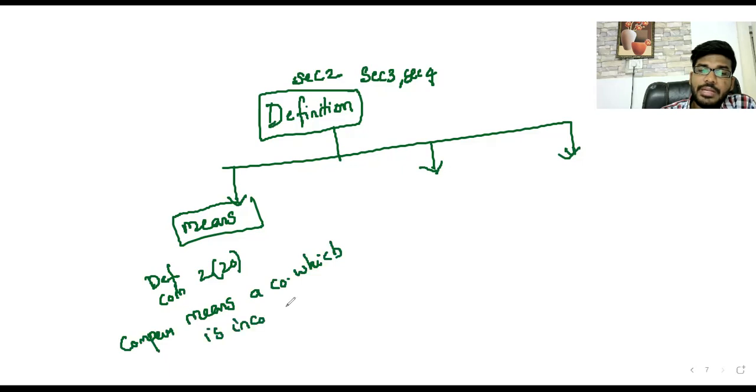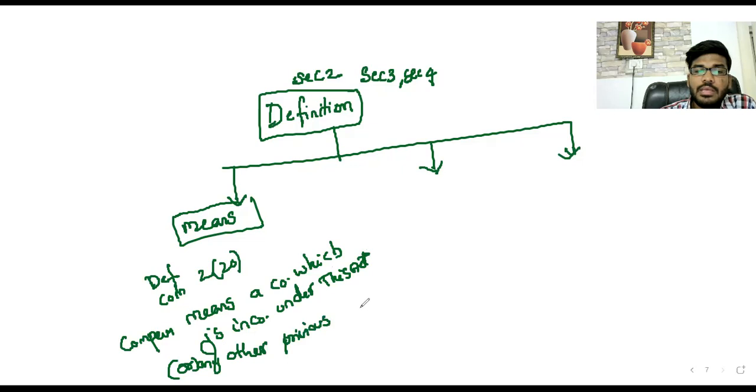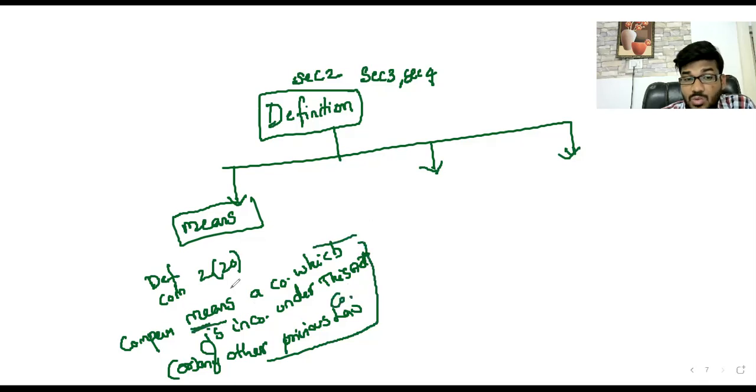under this act or any other previous law. The company means a company which is incorporated under this act or any other previous company law. That is nothing but a means definition; it's an exhaustive, completed definition. What is company? Company means. Another definition, sir.